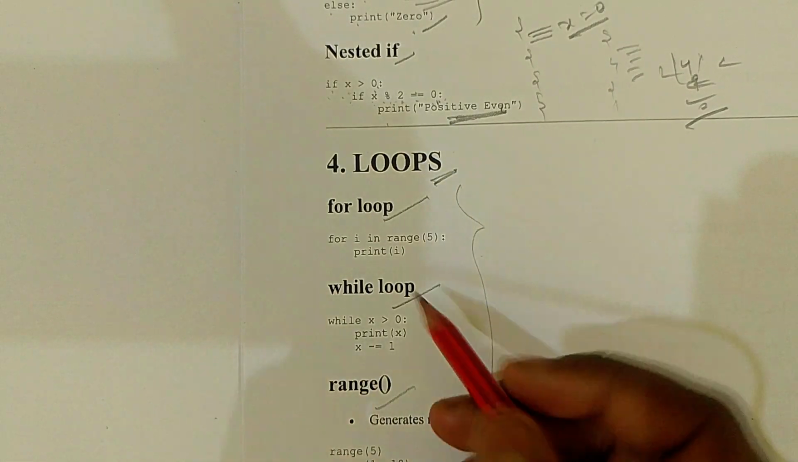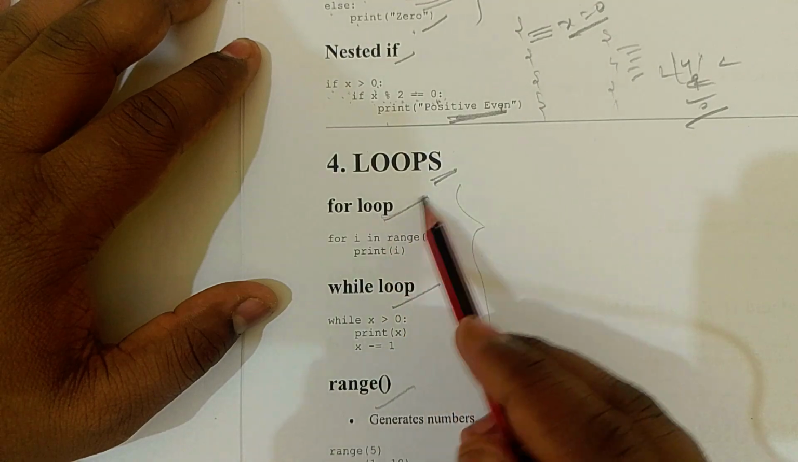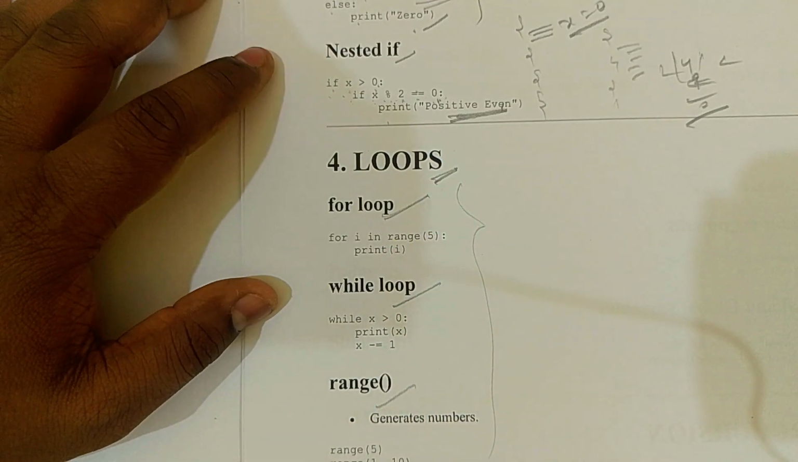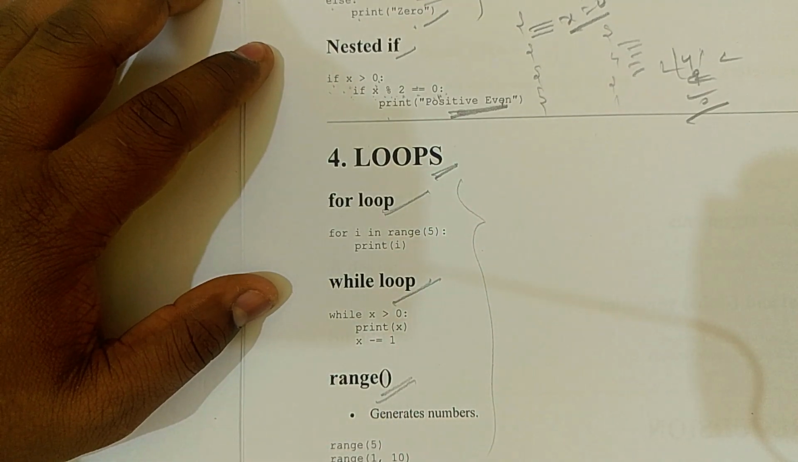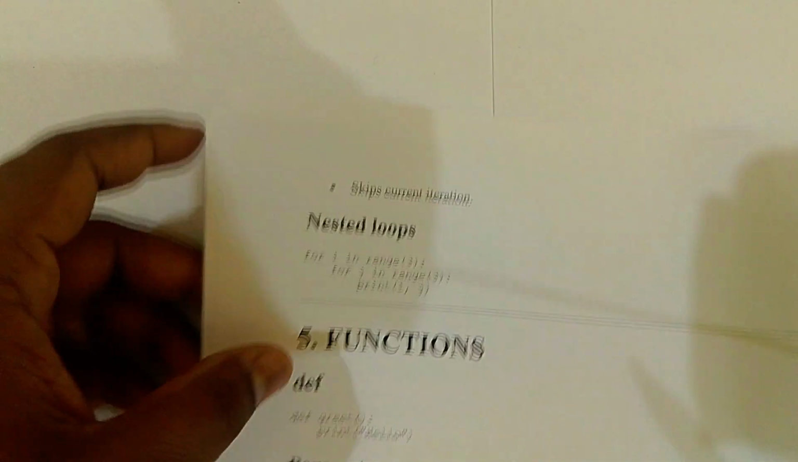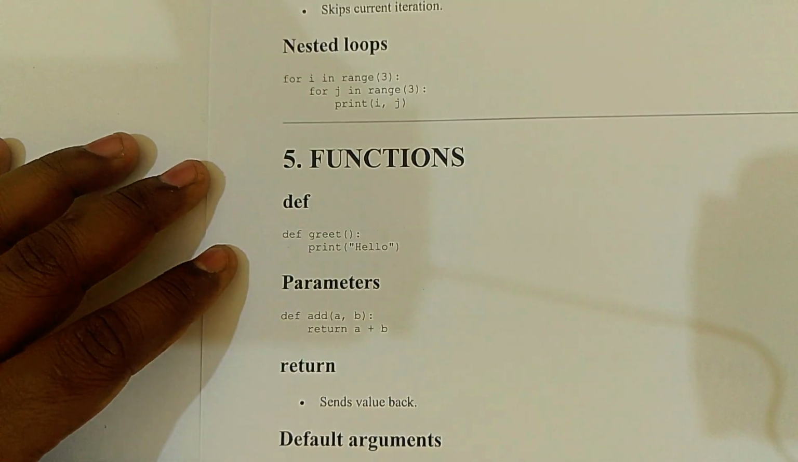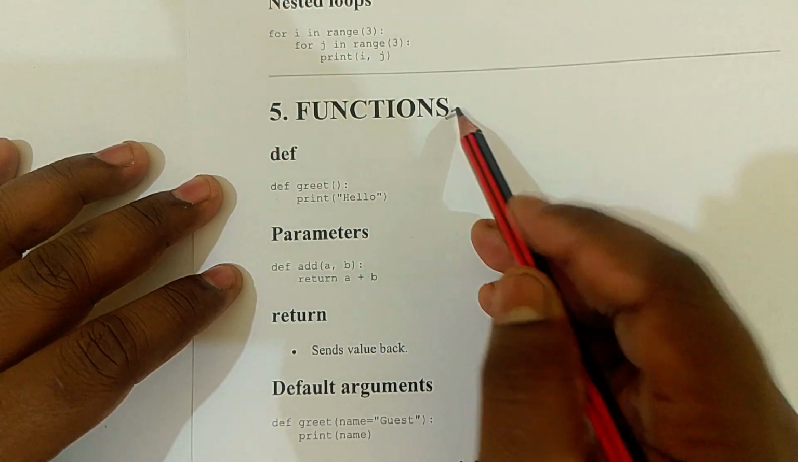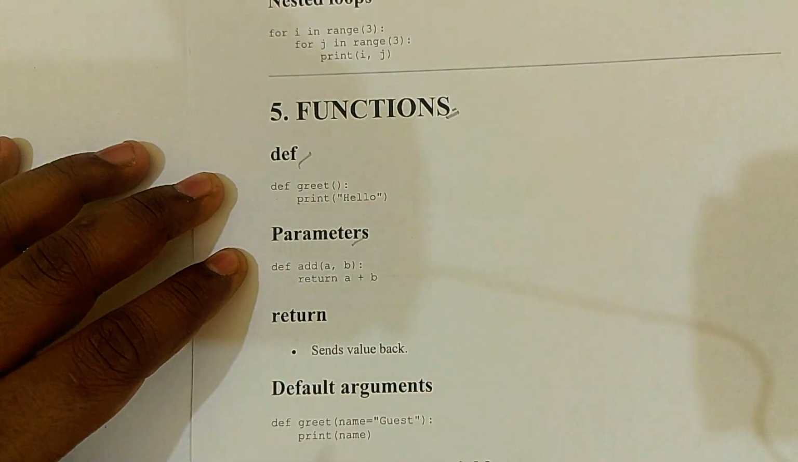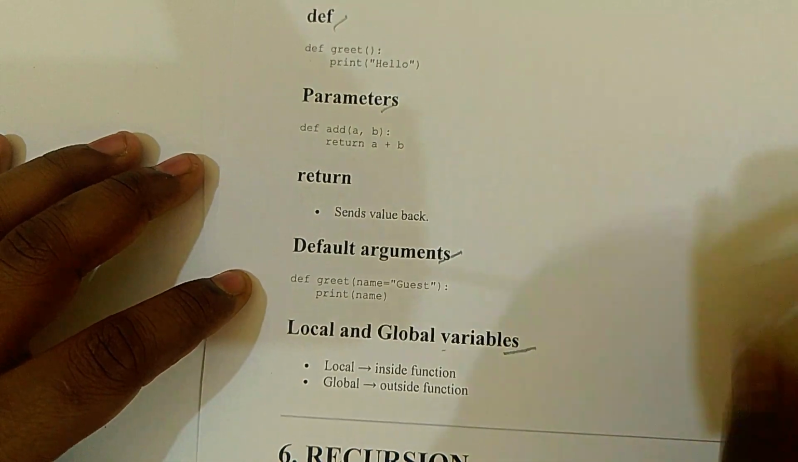Okay, we will give some examples. We will learn a lot of things about loops: while loop, range, break and continue. There is a nested loop also. After completing the loops, we will start functions. In functions we will learn about def, parameter, return, default arguments, and local and global variables. We will also learn about recursion.